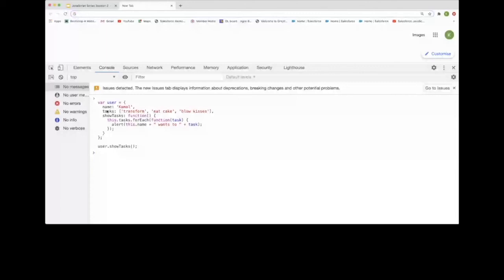If you see that I just print this dot name plus task, the task is available because we are traversing from the task. But in case of a nested index, the this context is not available, so it only prints want to transfer, want to eat cake, or that kind of thing, just simple. So that's how this keyword is creating issues.